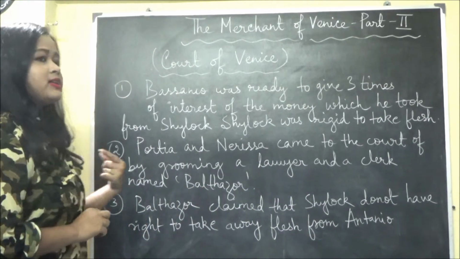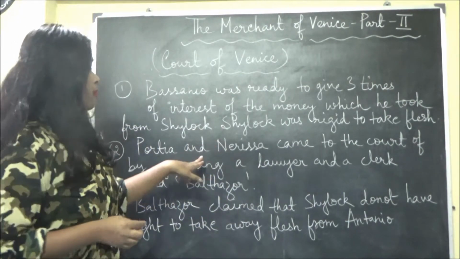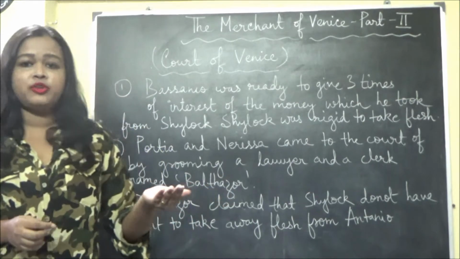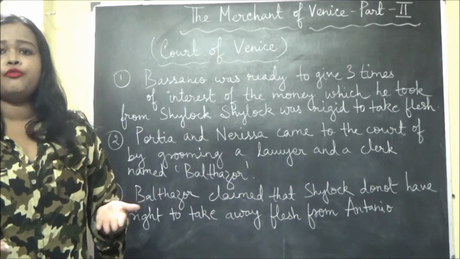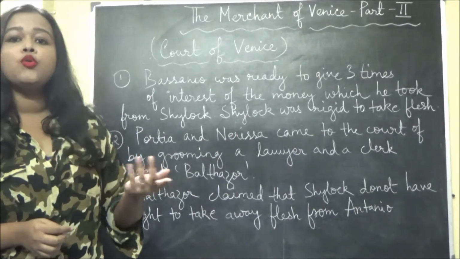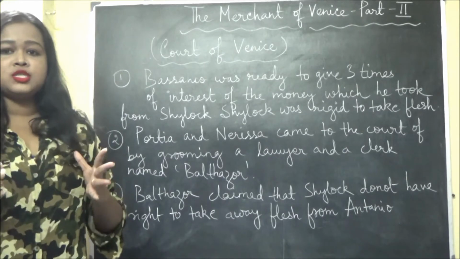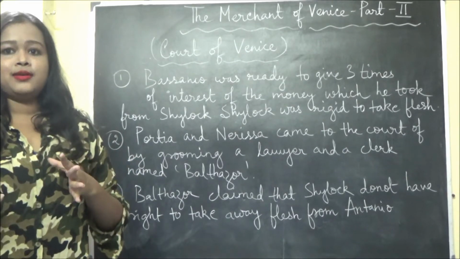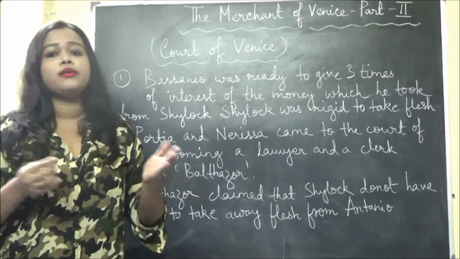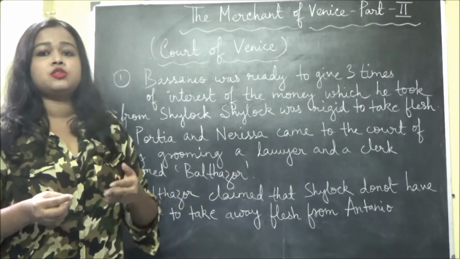Here in Belmont, Portia and Nerissa were there. As I have told you about this character, Nerissa was Portia's maid servant and at the same time also a friend. Portia and Nerissa came to the court of justice in Venice. Suddenly both of them were groomed like a lawyer and a clerk, to rescue Antonio.